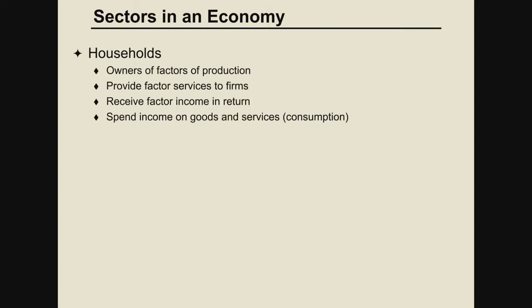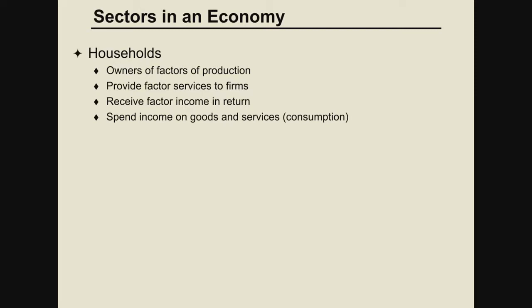So always remember, those who have the factors of production provide the services to whom? To the firms. And in return, what do they get? These households get the factor income. The factors of production are land, labor, capital and entrepreneurship.